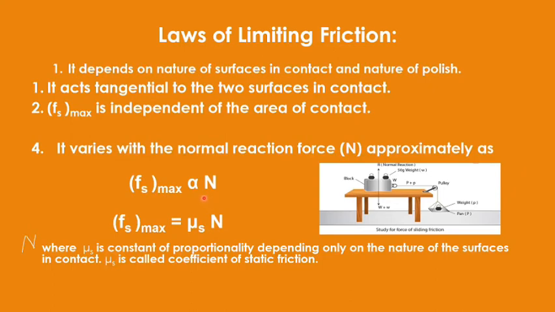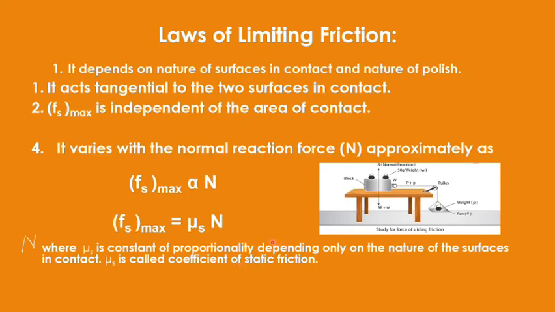And if you remove this proportionality sign, I get a constant which can be written as mu s or mu l. For limiting, you may write mu l. For static, you may write mu s. So whatever is being asked, accordingly you can write. This is the constant of proportionality. This constant of proportionality is termed the coefficient of static friction or coefficient of limiting friction, depending upon what is being asked from you in the question.